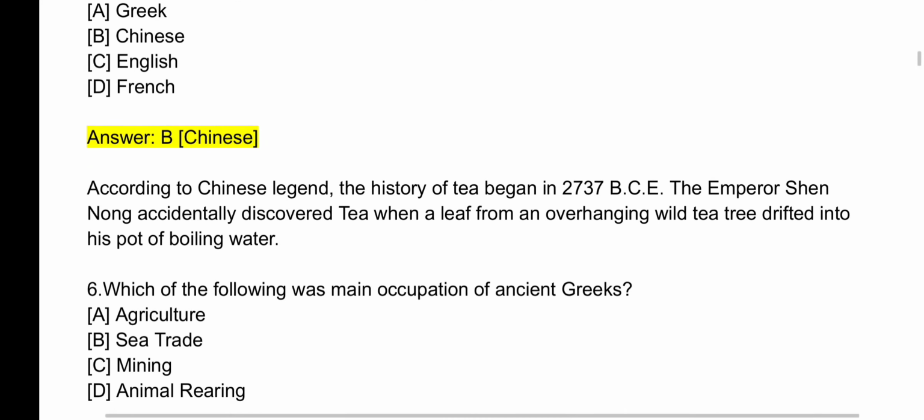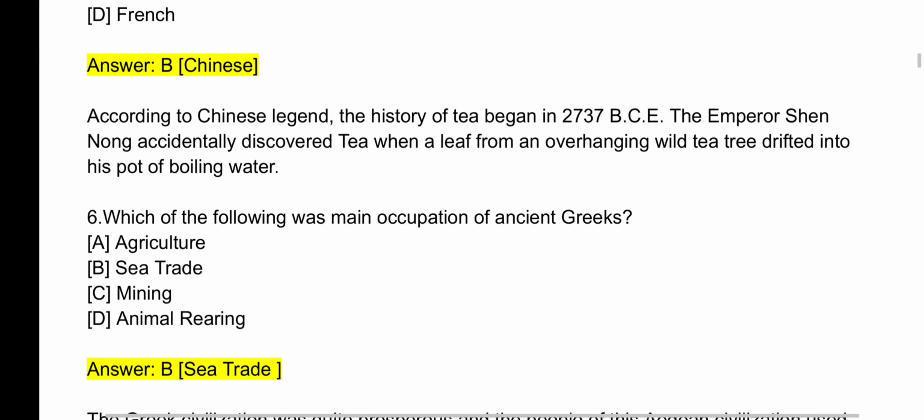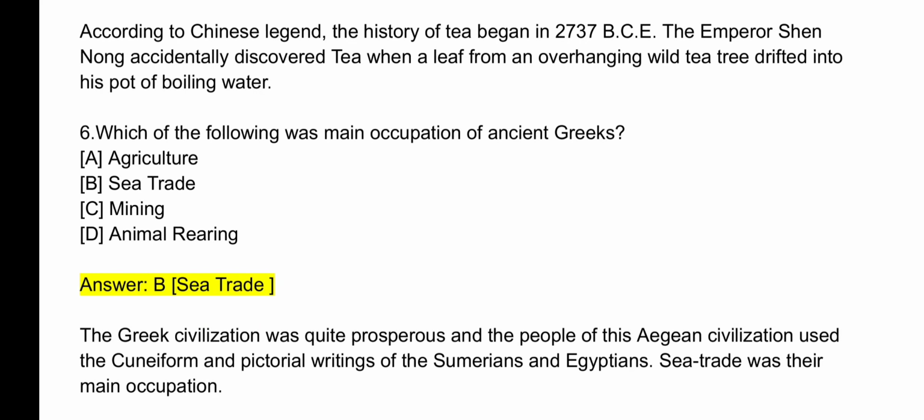Question number 6. Which of the following was main occupation of ancient Greeks? The answer is B. Sea trade. The Greek civilization was quite prosperous, and the people of this Aegean civilization used the cuneiform of pictorial writings of the Sumerians and Egyptians. Sea trade was their main occupation.